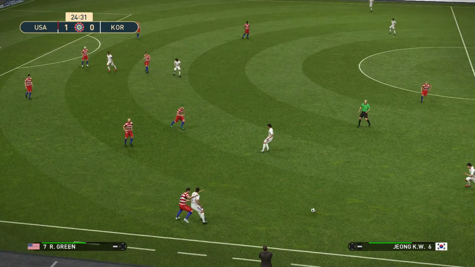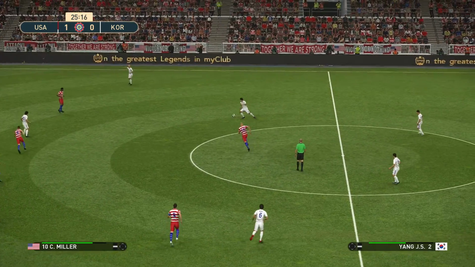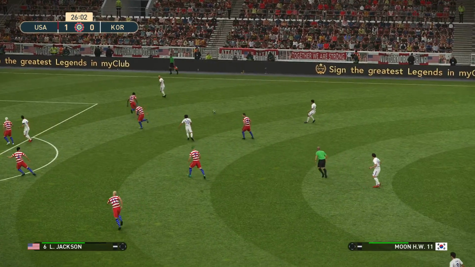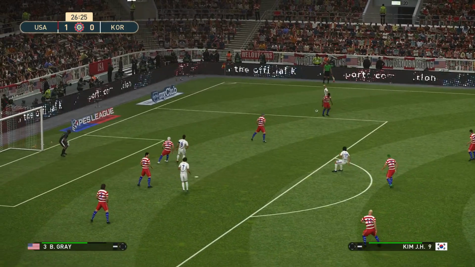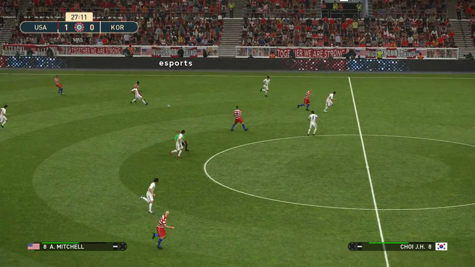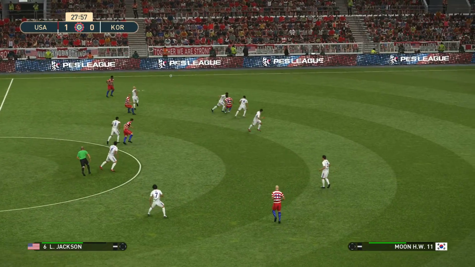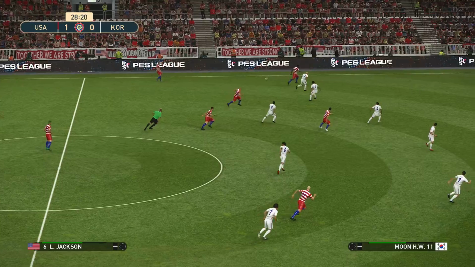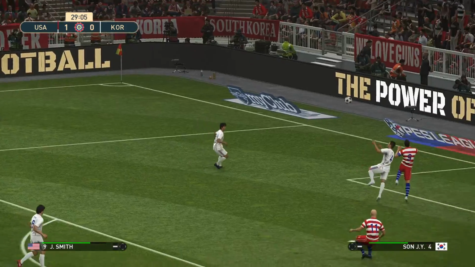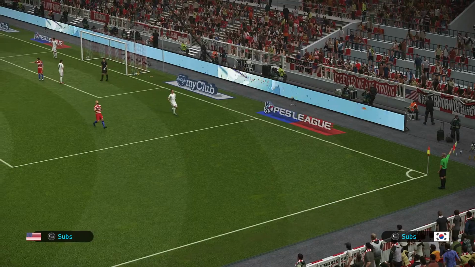Kwon. Here's Jung. Yang. Kim to Lee. Yang. Here's Moon. And it's cut out and Gray hits it up to Miller. Here's Mitchell. Smith. And Smith lays it off to Jackson. Good passing from the US. Some good first touches. And Jackson gets a cross in. And it just missed Smith, and Korea get it away. They concede a throw in.